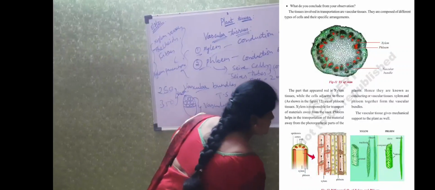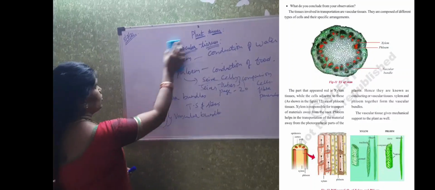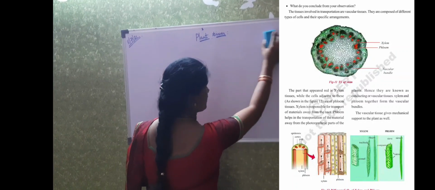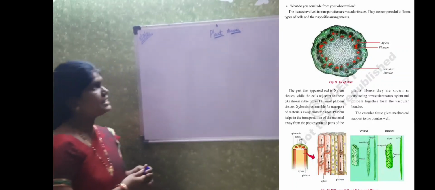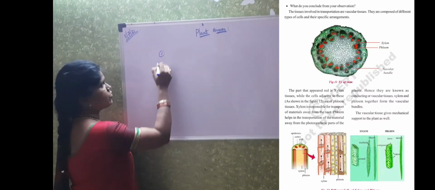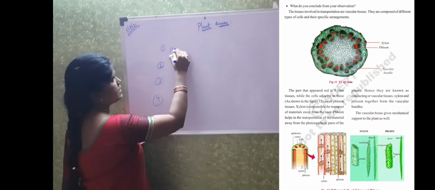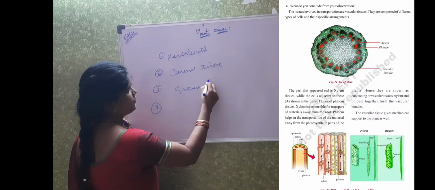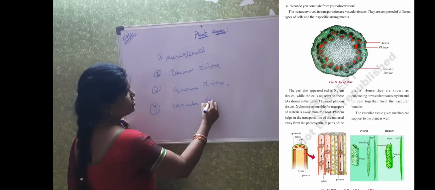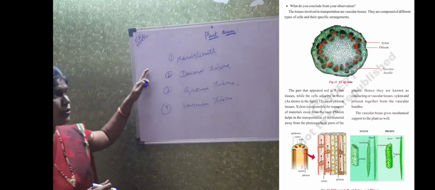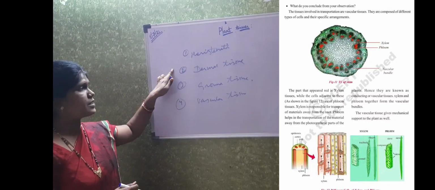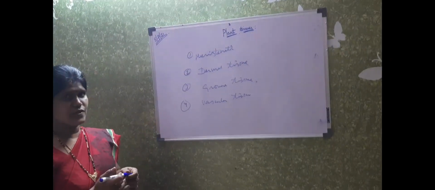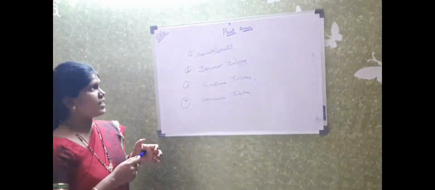Now I am recollecting the whole lesson. Plant tissue: what is tissue? Tissue is nothing but a group of cells which have similar structure and perform the same function. Plant tissues are divided into four types: meristematic tissue, dermal tissue, ground tissue and vascular tissue. We have learned about different types of meristematic tissue, different types of dermal tissue, different types of ground tissue and different types of vascular tissue. All these four types of tissues are helpful for the functioning of the plant.